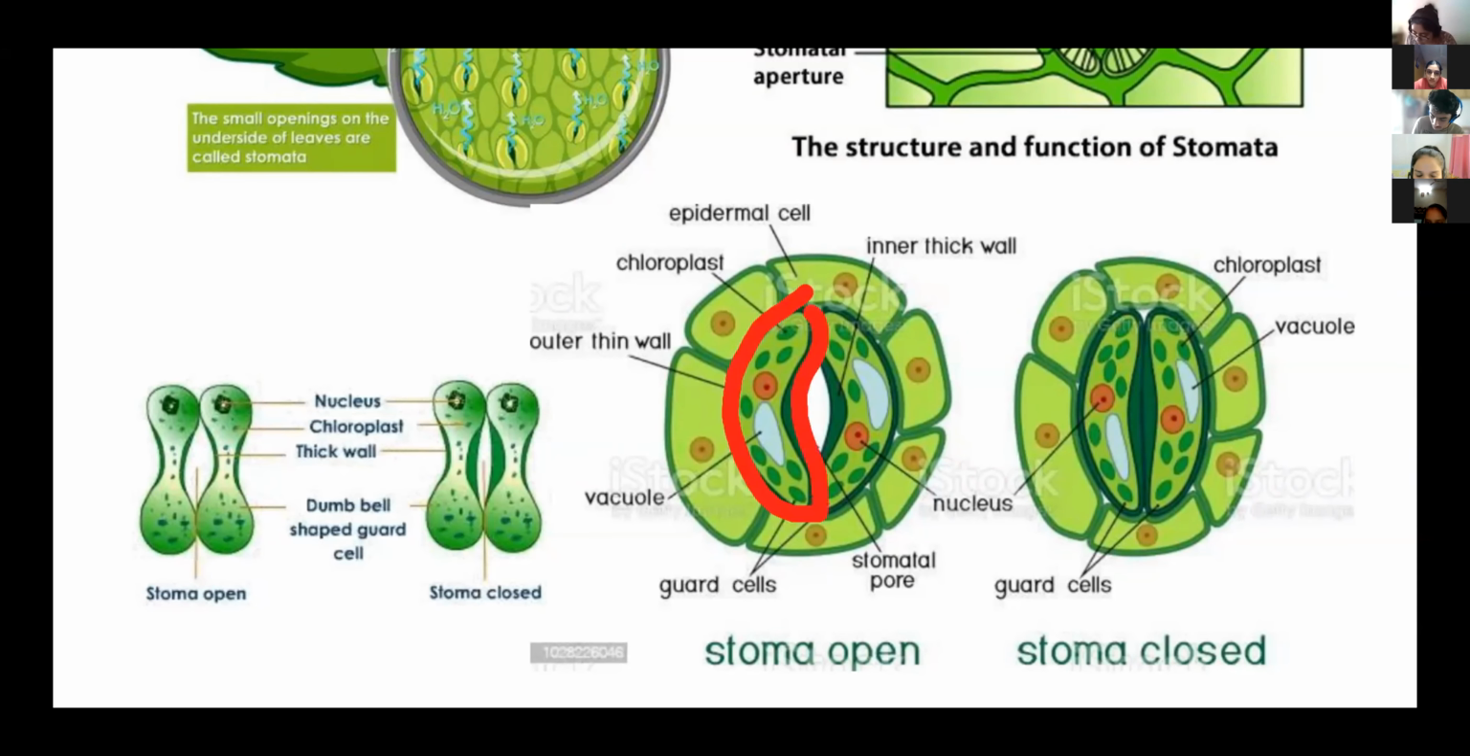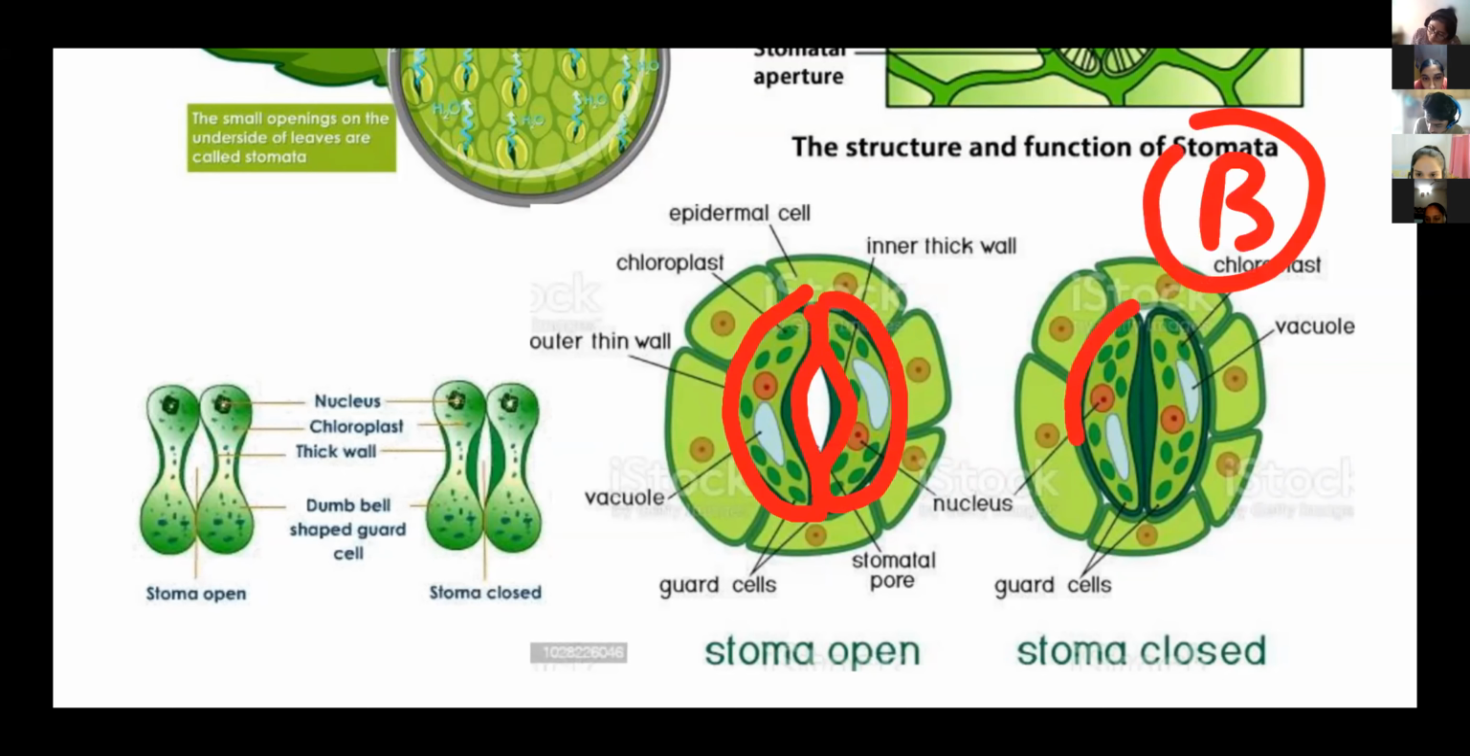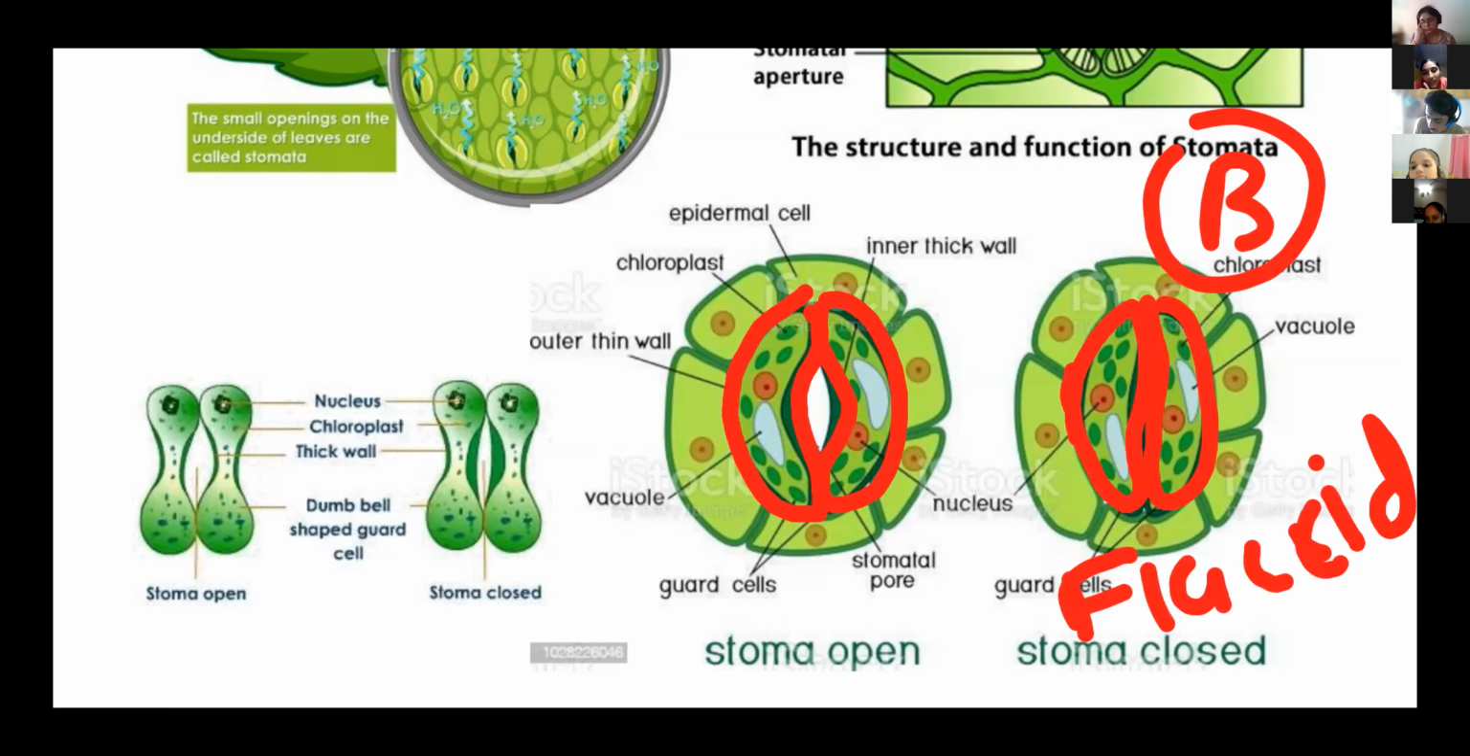Next, these guard cells, right? In this B, here the guard cells are there. These guard cells, we can say, are in a flaccid condition. Can anyone tell me what is the meaning of flaccid? Boliye, what is the meaning of flaccid? Galav.